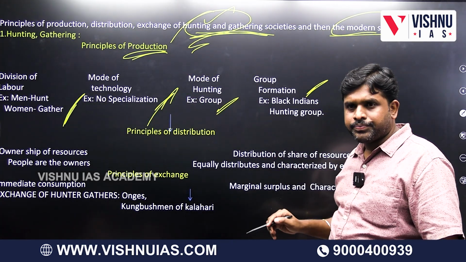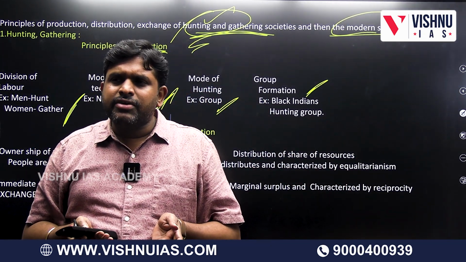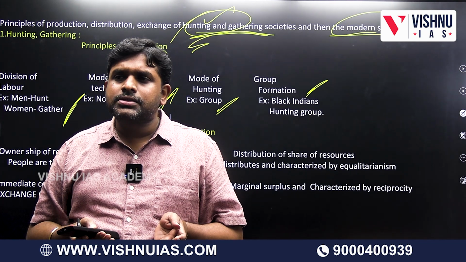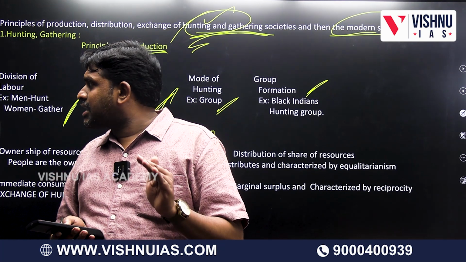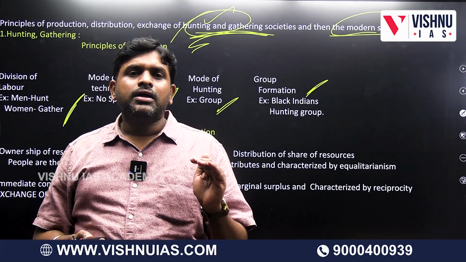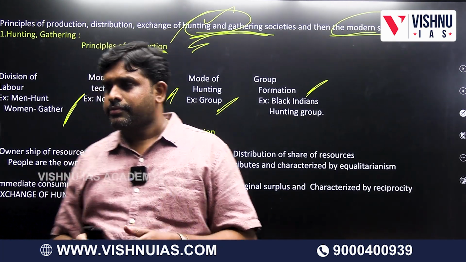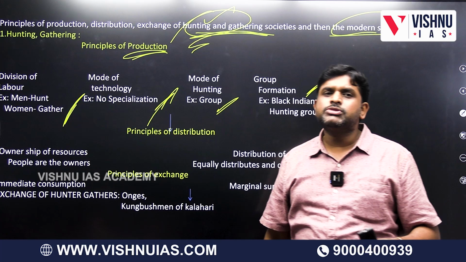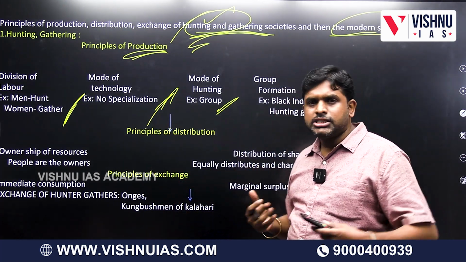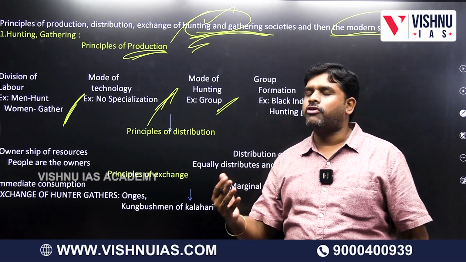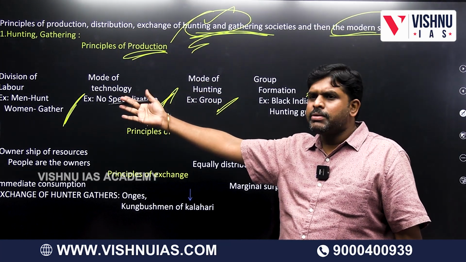and group formation. In a hunting gathering society, in a tribe, will people be living individually or in groups? These are the principles involved with respect to mode of production. So in mode of production, the first principle is division of labor. Second is mode of technology. Third is mode of hunting. Fourth is group formation.